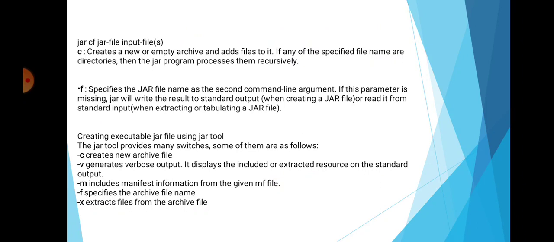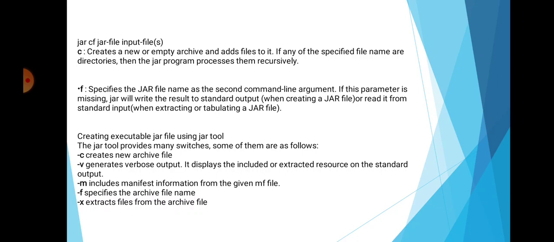Then creating executable jar files using jar tools. The jar tool provides many switches. Some of them are as follows. First is -c, creates new archive file. Then -v generates verbose output. It displays the included or extracted resources on the standard output. Then -m includes manifest information from the given mf file, manifest file. Then -f specifies the archive file name. Then -x extracts files from the archive file.